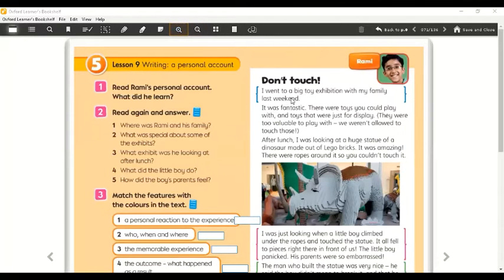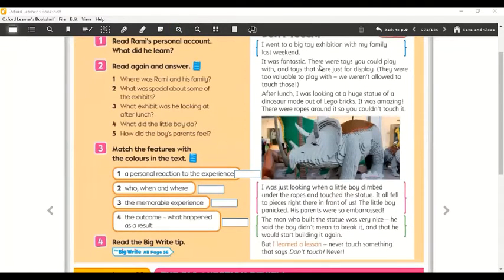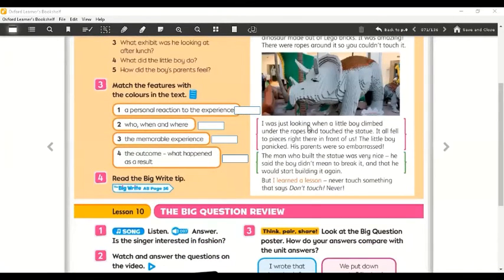Don't touch. I went to a big toy exhibition with my family last weekend. It was fantastic. There were toys you could play with and toys that were just for display. They were too valuable to play with. We weren't allowed to touch those. After lunch, I was looking at a huge statue of a dinosaur made out of Lego bricks. It was amazing. There were ropes around it, so you couldn't touch it. I was just looking when a little boy climbed under the ropes and touched the statue. It all fell to pieces right there in front of us.